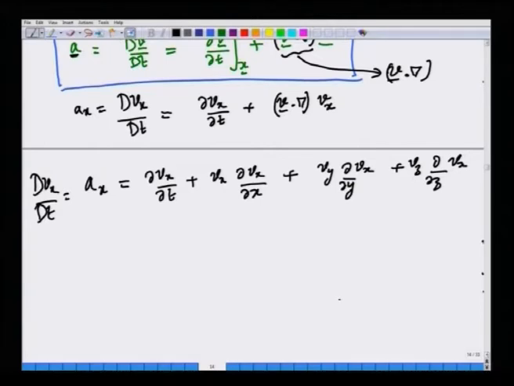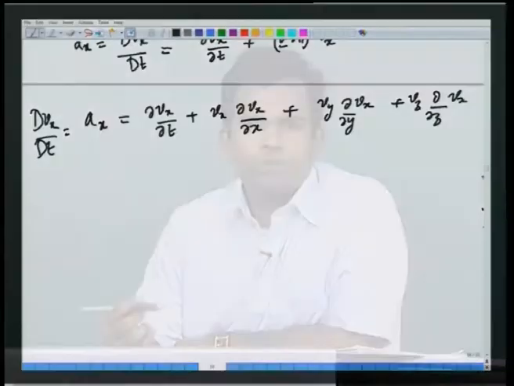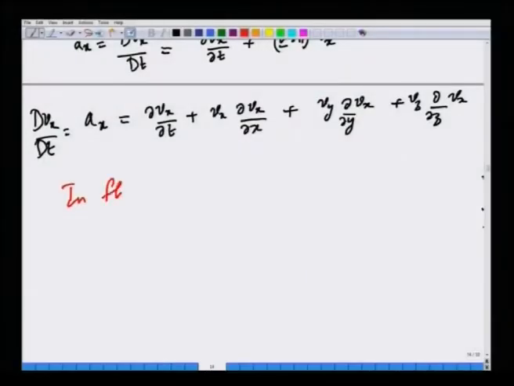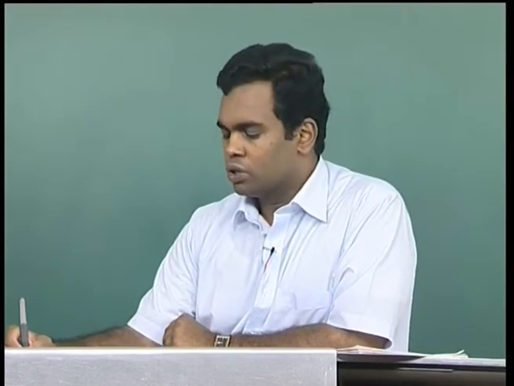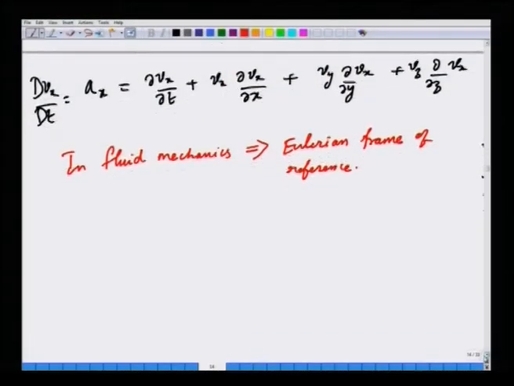Okay. Now, the next topic that we are going to discuss is the following. Suppose how to describe the notion of flow further. In this course, as in most fluid mechanics courses or research, one normally uses the Eulerian frame of reference. That is the most convenient from an experimental point of view, and the most useful from a practical viewpoint also. So, the Eulerian frame of reference will be what is used in this course as well as most applications in fluid mechanics that you will encounter.